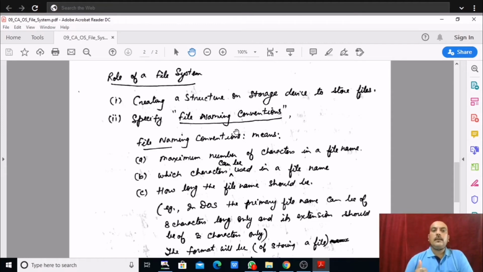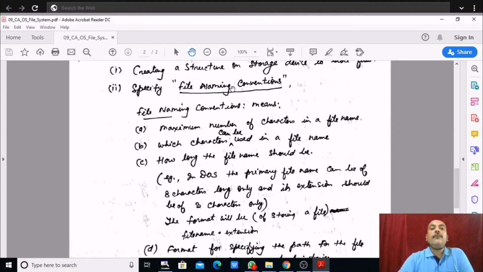Now, the role of a file system. The role of a file system means what the tasks of a file system are, what the responsibilities of the file system are, right? So here it is given. It is responsible to create a structure on the storage device to store files, right? That is talking about the tree structure: subfolder, parent folder, then folder, subfolder, then file. That is what it is telling us about. Then the second point is to specify the file naming convention.